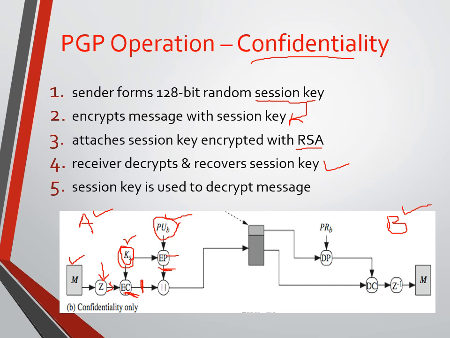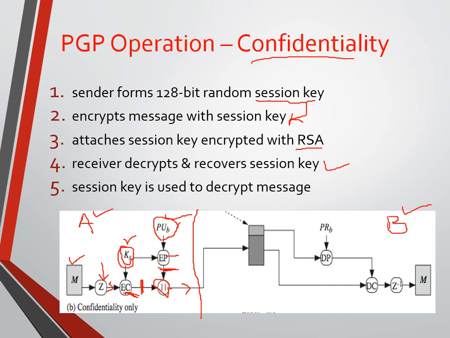Let me repeat here. At this stage we have the encrypted secret key. At this stage we have the encrypted message, and that message is compressed. So we are going to combine or concatenate both, and we are releasing the data over a network to the receiver. This is exactly what happens at the sender side.